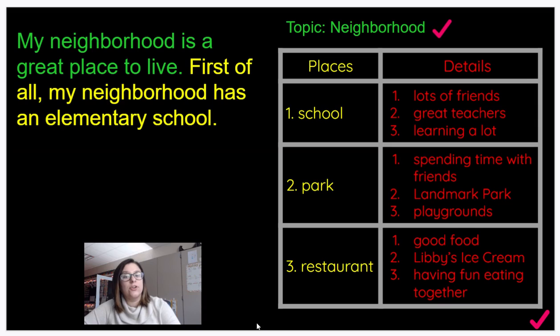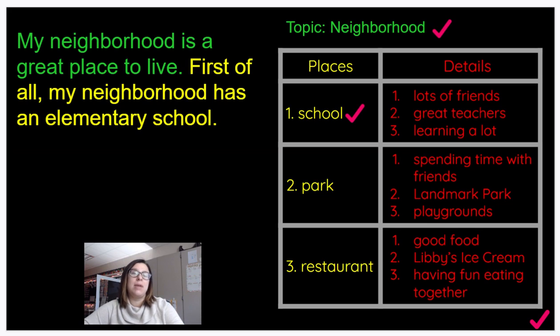Now that I've written my first big idea sentence, I'm going to put a check mark by that on my plan. I'll speed over just a little bit. There we go. That way I know that I've written that sentence in my essay and I don't need to worry about writing it again. So let's look at our plan. What should I write about next?